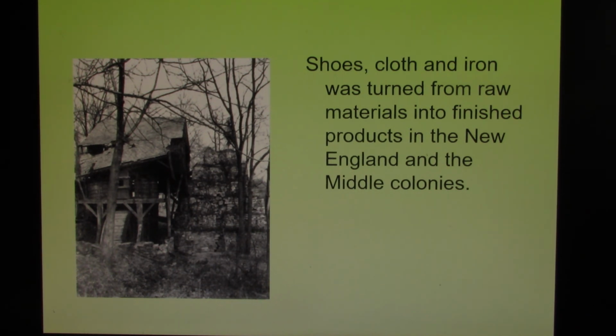What about iron? Why can't we take the iron that's already here in the colonies and smelt it so that we can make horseshoes, so that we can make knives and forks? Why can't we use the iron that we have? Why do we have to wait? And again, all of this just makes sense. And because it makes sense, the colonies are going to begin to make shoes, begin to weave cloth, begin to melt iron and make things with that raw steel. Now again, all of this is illegal, but because of salutary neglect, the mercantile laws have never been enforced.